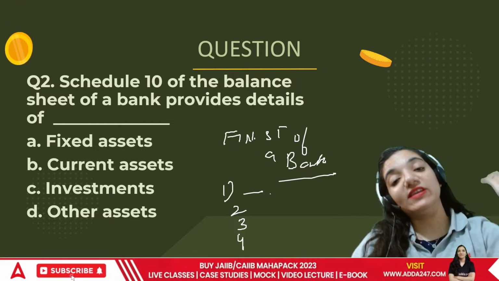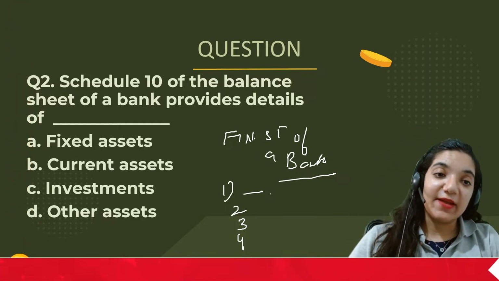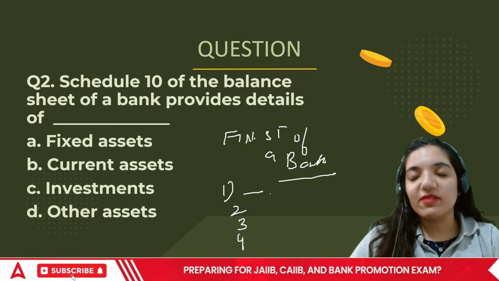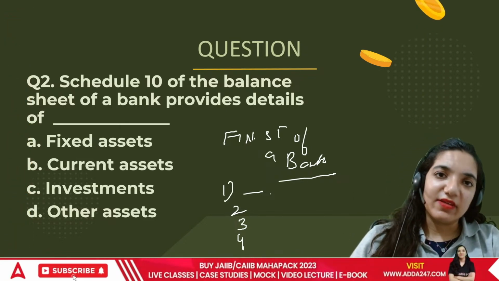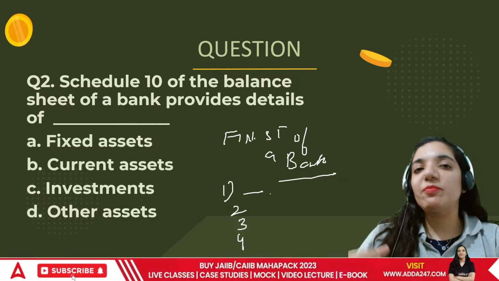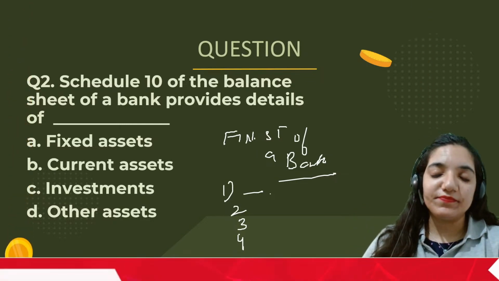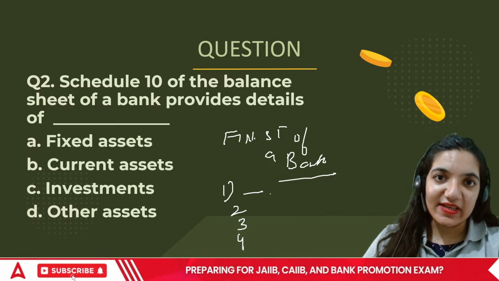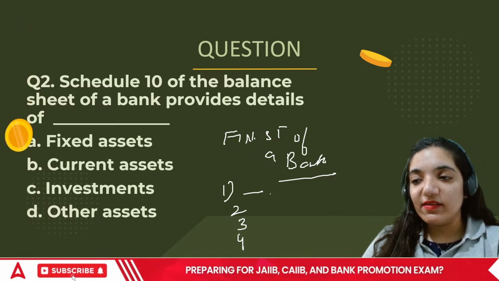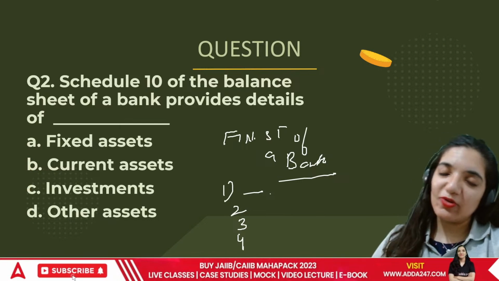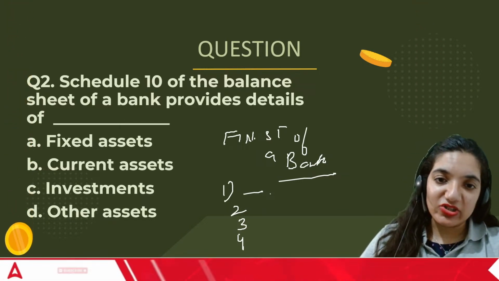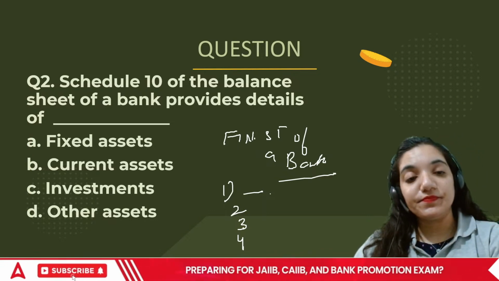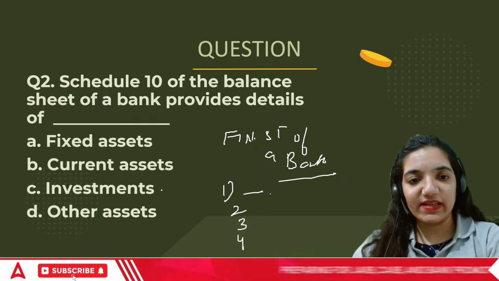After the completion of the financial statements, that includes the balance sheet, they have a particular term called contingent liabilities. For that area, they have a schedule but no place in the balance sheet. It is placed at the footnote of the balance sheet. So in this case, the correct answer is going to be this.